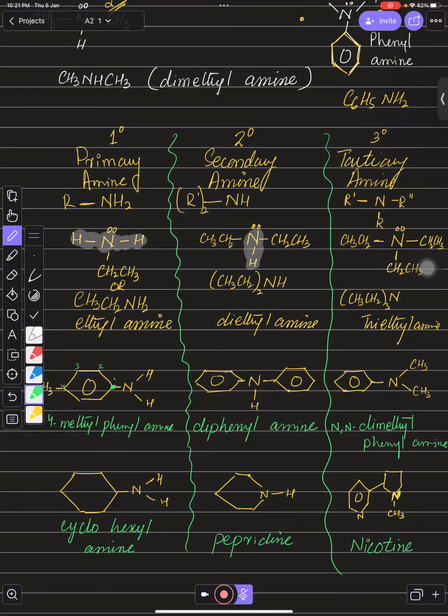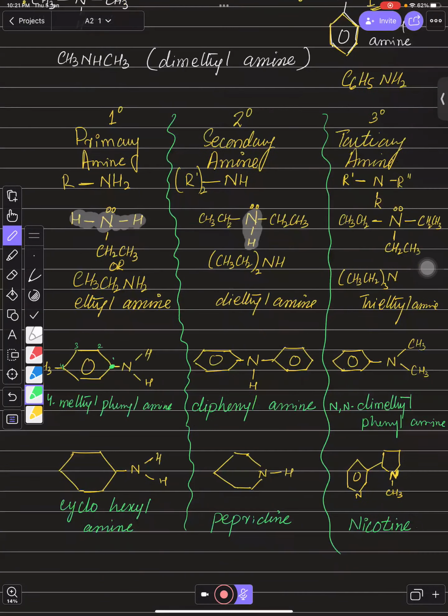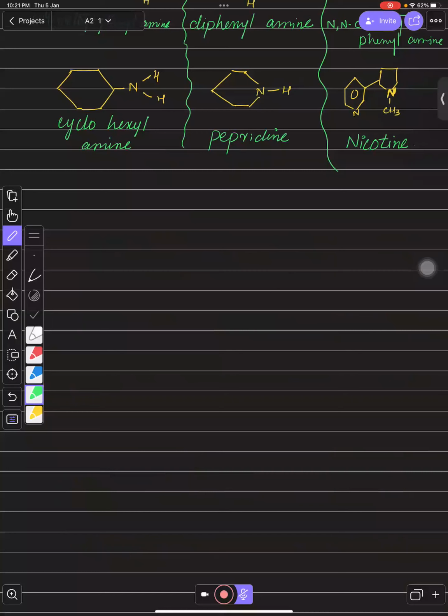Let's talk about some different thing of this chapter, which is very important for past paper questions. So we are going to start with the chemical properties of amines. Before we go towards amines, we need to talk about ammonia. If you remember, or if you don't remember, that's okay. Suppose NH3, I think you all are aware about this.